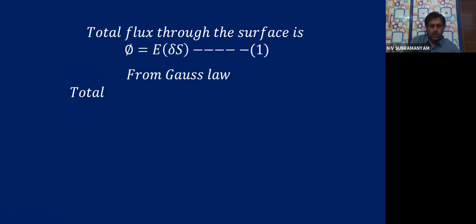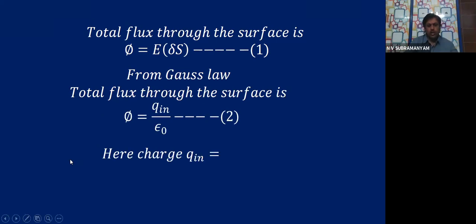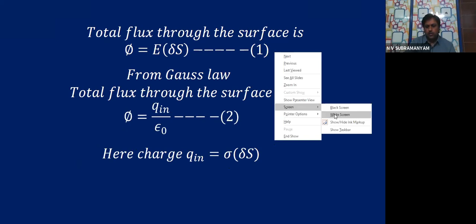From Gauss law, the total flux through the surface is phi equal to Q in by epsilon 0. All of you know that. Let us call that equation number 2. The total charge Q in is sigma into dou S. How did you get this? I have shown you just now. Sigma is equal to charge by area.